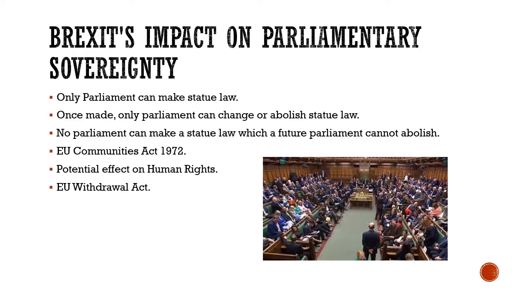Parliamentary sovereignty means that only Parliament can make statute law. Once made, this statute law can only be amended or abolished by Parliament, and no Parliament can limit a future Parliament. The EU Communities Act of 1972 meant that EU law became supreme law in the UK, as EU law is to be interpreted in line with UK law.